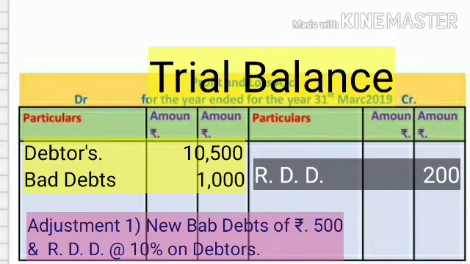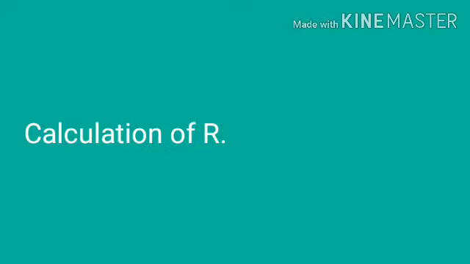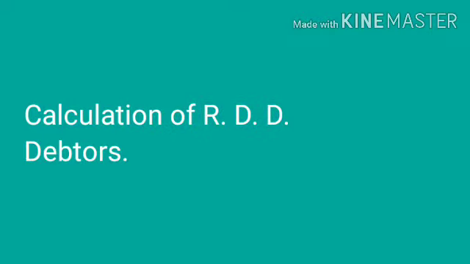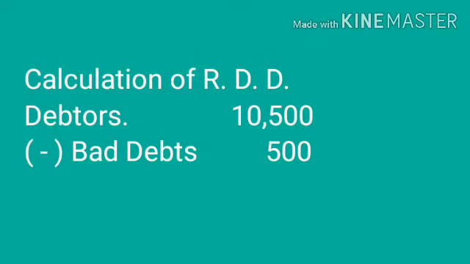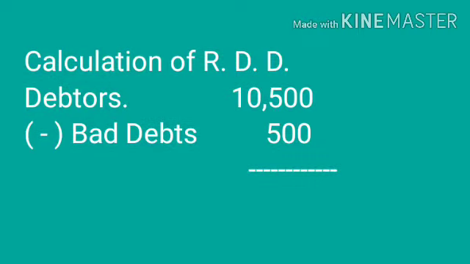Adjustment given to you: further bad debts of rupees 500 and RDD 10% on debtors. So we calculate RDD on debtors. Here debtors is rupees 10,500 less bad debts of rupees 500 given in adjustment is equal to 10,000.